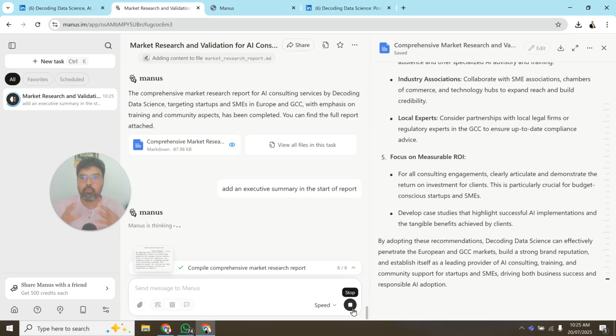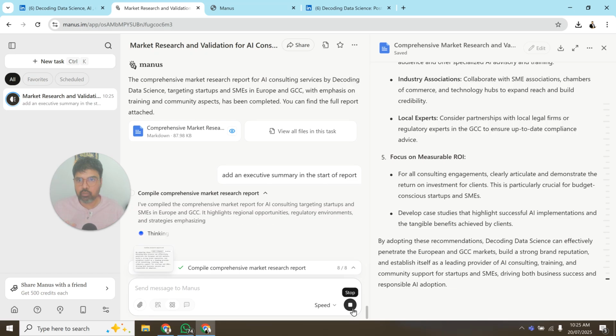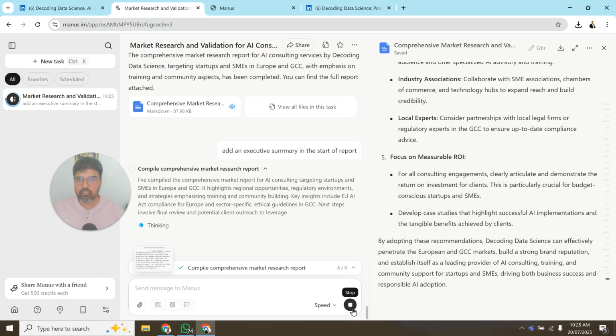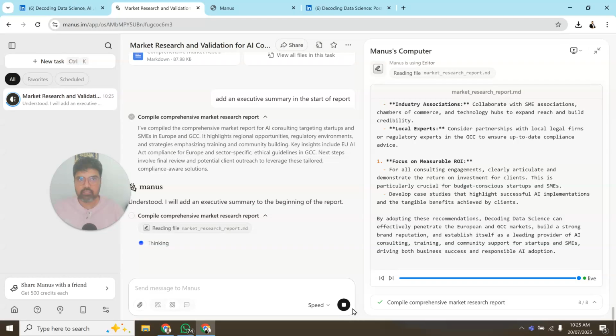This is very important, right? Because 48 pages is good, but an executive summary is something very important as well. It is going to read and understand all the documents, and it's good to have for any report that we do. With 48 pages, a lot of people don't have the time to go through the whole report, so this is something that I have added and requested it to do. Let us see how much time it takes, and how much credit it takes to do this as well.